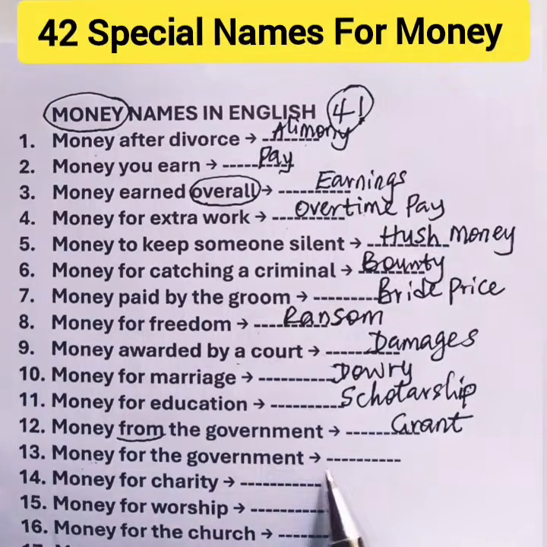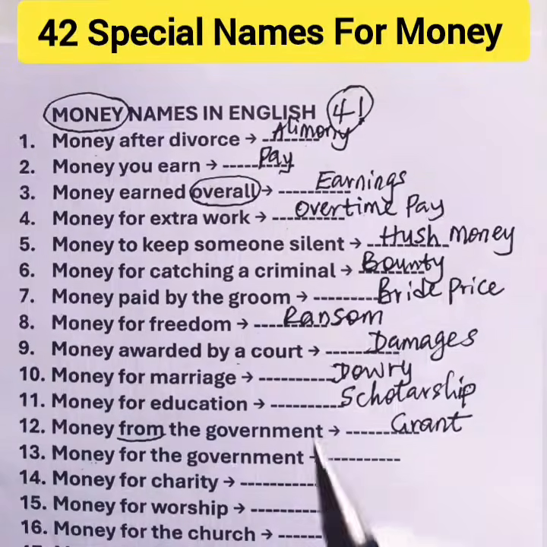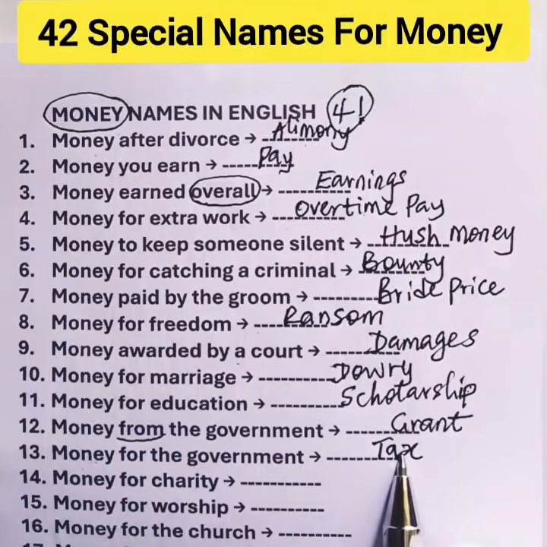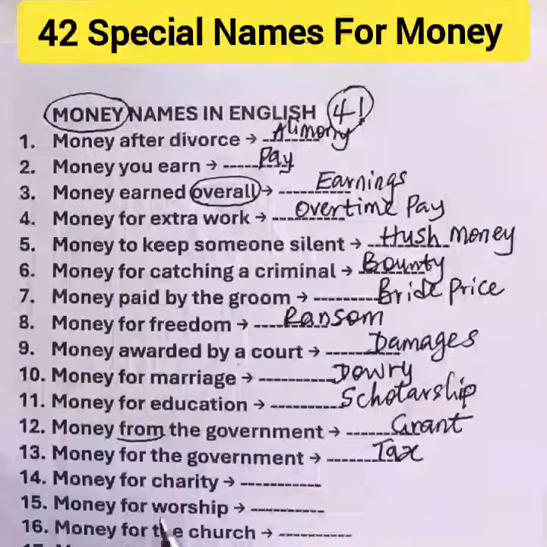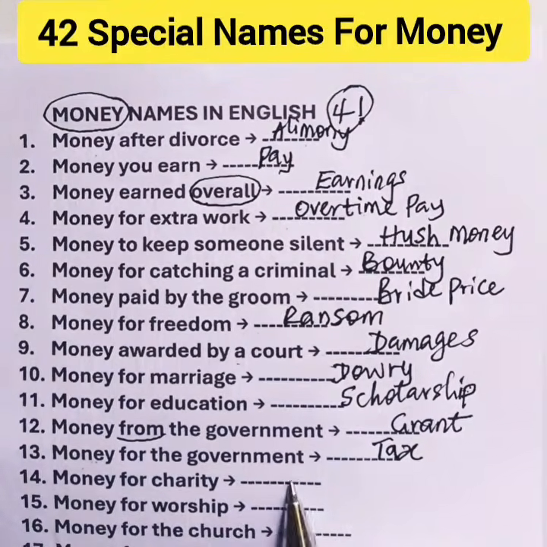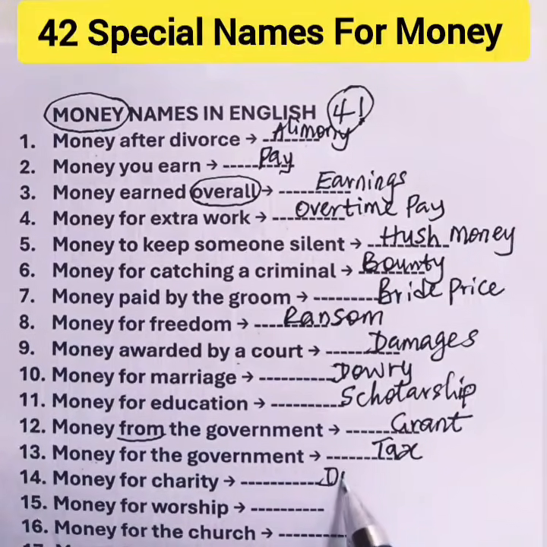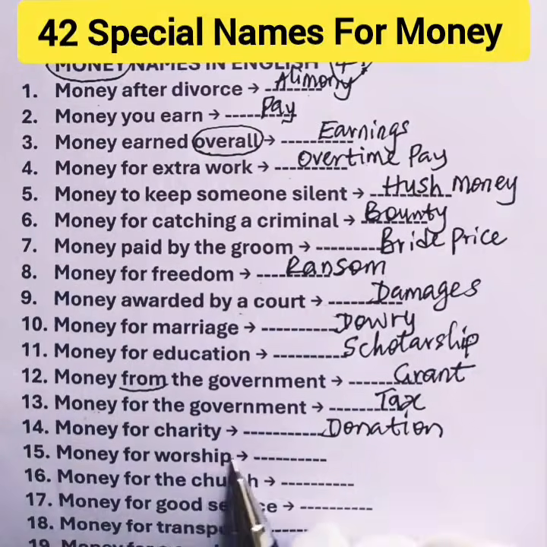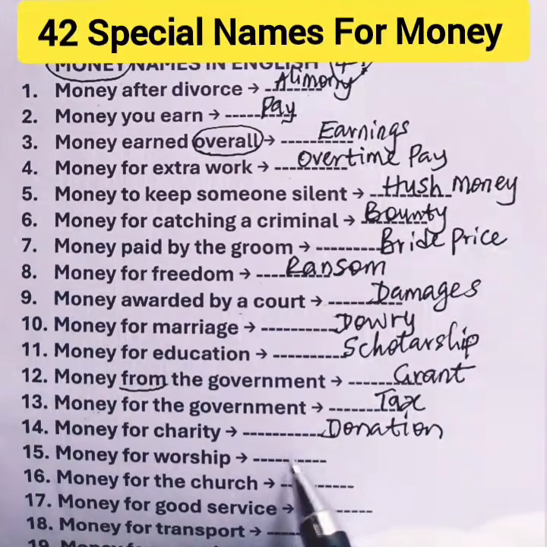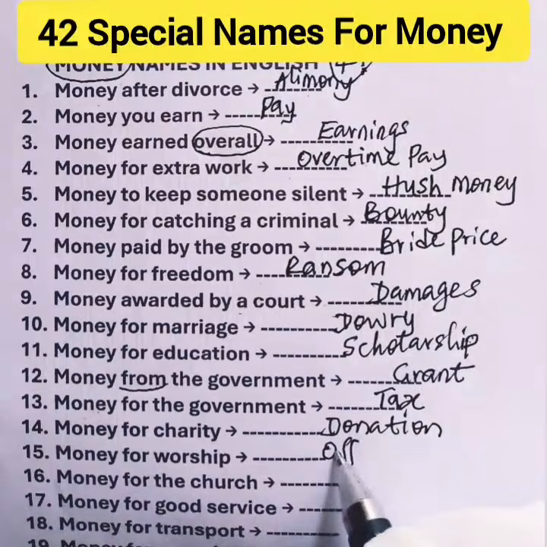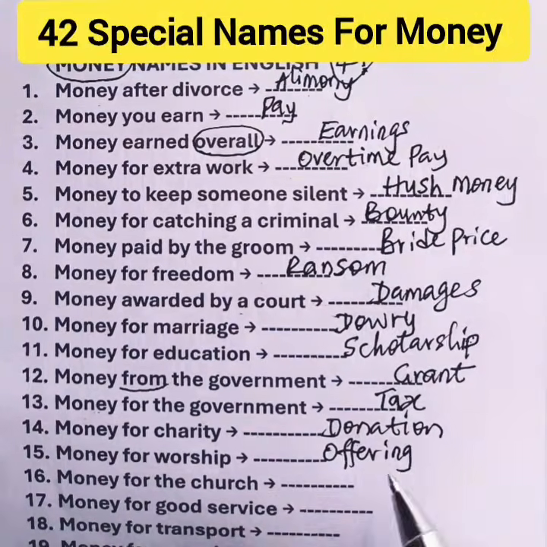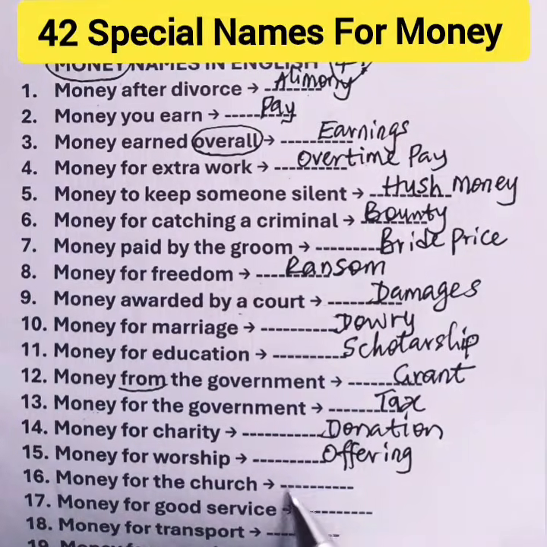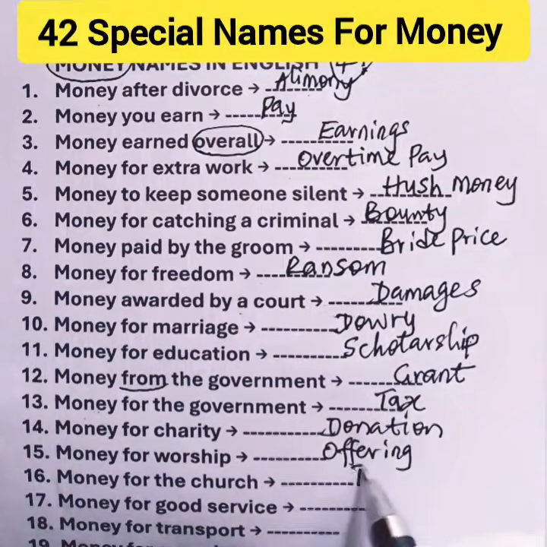Money for the government. What do we call the one you pay to the government? It is called tax. The one you pay to the government is tax. Okay? 14. Money for charity. What do we call it? It is called donation. Money for worship. The money that people pay in a worship center is called offering. Money for the church. The 10% that Christians pay in the church is called tithe.